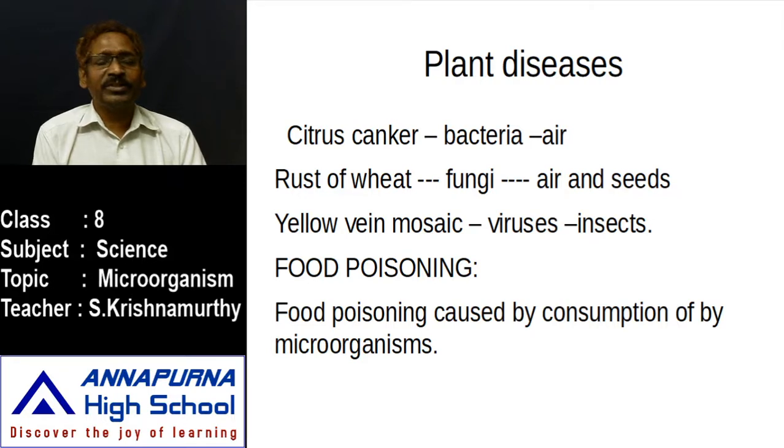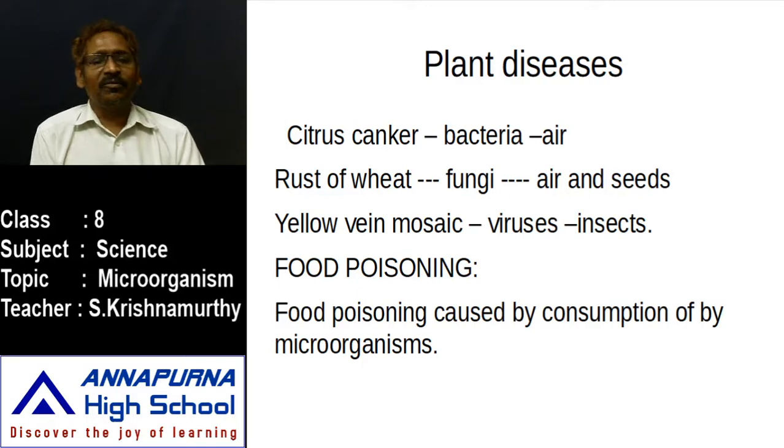The yellow vein mosaic disease spreads by insects. For pollination, as we know very well, insects fly onto flowers to get nectar. While getting nectar, if the body carries any virus, bacteria, or fungi, they are left on the flowers. In that manner, the plant is damaged.